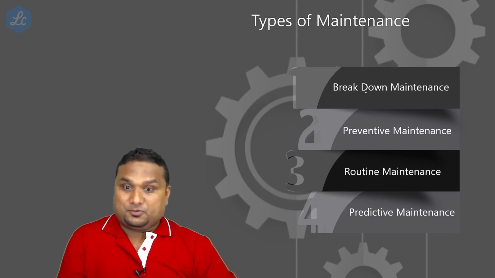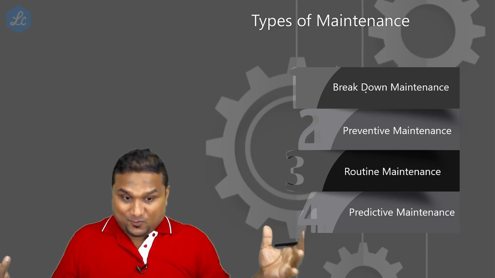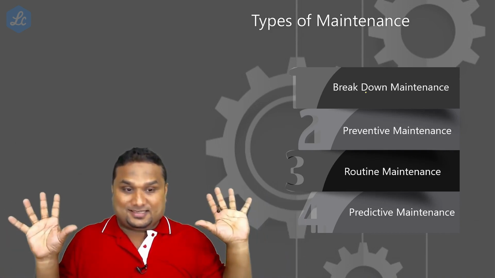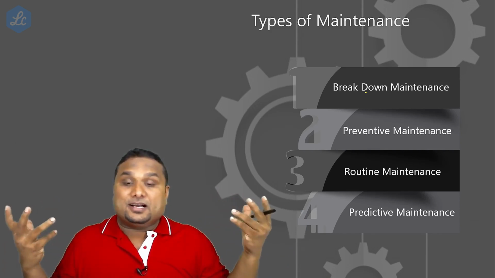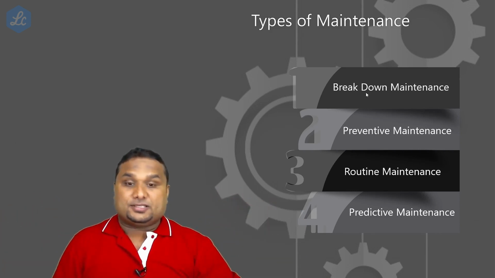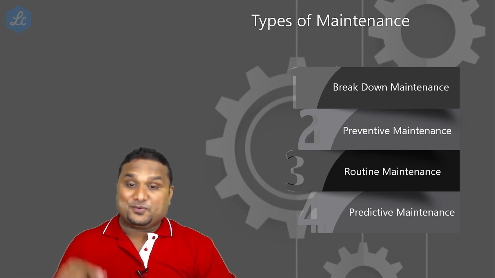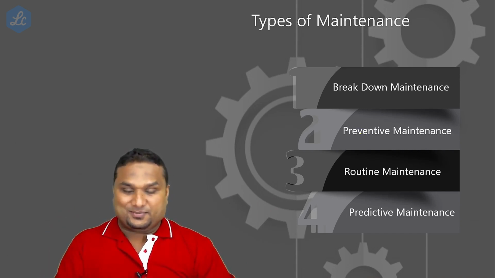If it's a laptop, no issue. But if you are talking about a machine, a lorry, a bus, once the brake fails and the bus is going to hit something else, it's a very big scenario. The danger is not foreseeable. So such kind of failure is called breakdown maintenance. And the second one is called preventive maintenance. Before getting a complaint, we are repairing. That is called preventive maintenance.